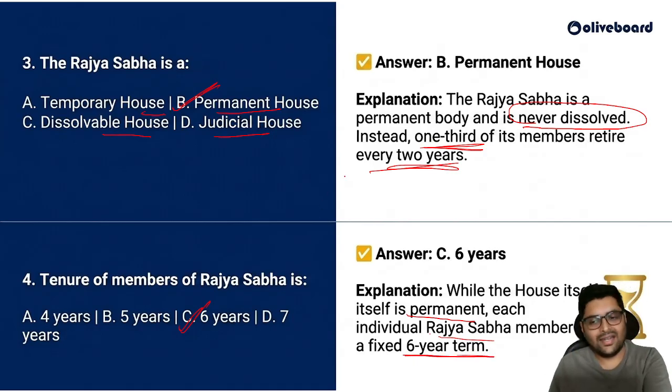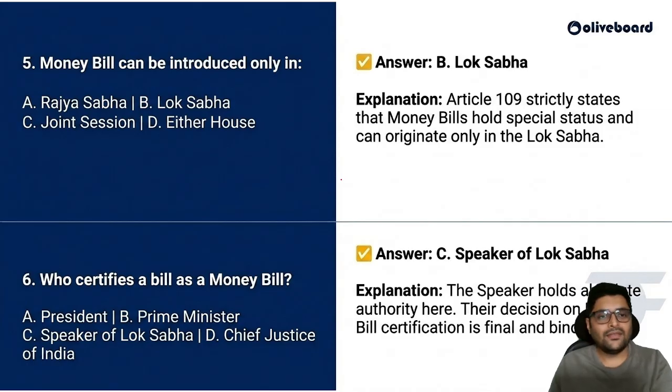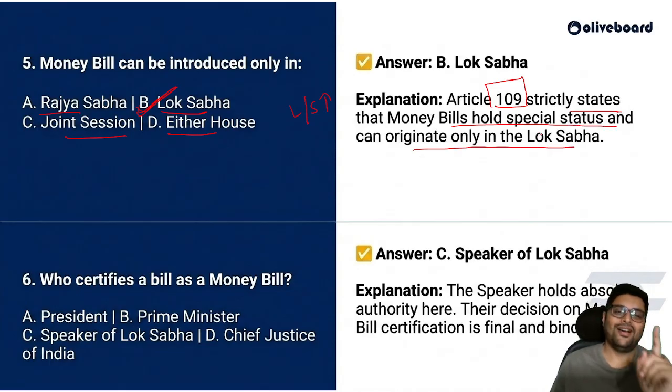Okay. Next, the money bill can be introduced only in Rajya Sabha, Lok Sabha, joint session, or either house. I told you Lok Sabha has some upper hands in certain cases, and one of them is this. So, Article 109 strictly states that money bill holds special status and can originate only in Lok Sabha. Please keep it in mind.